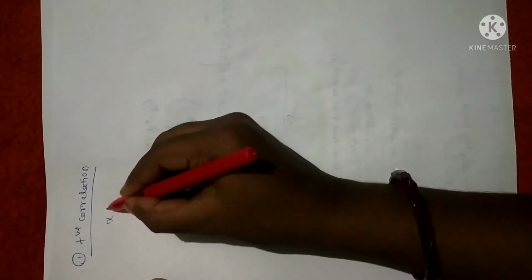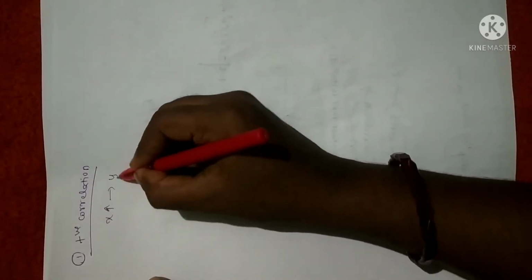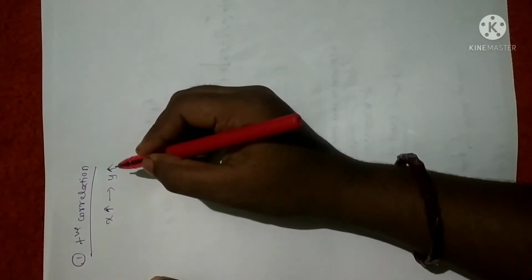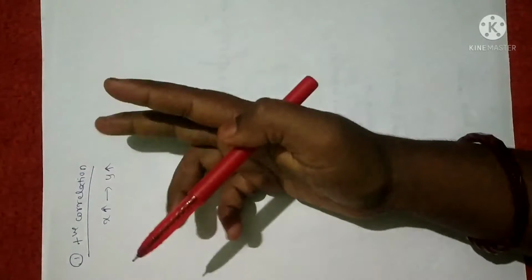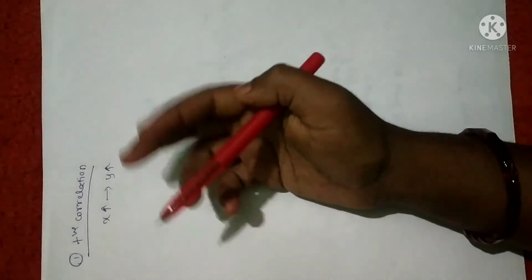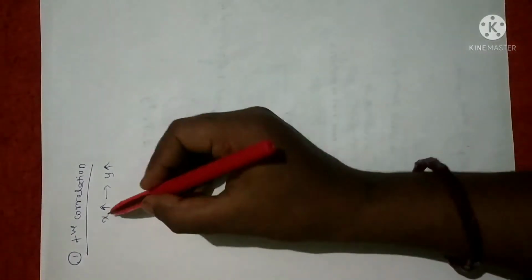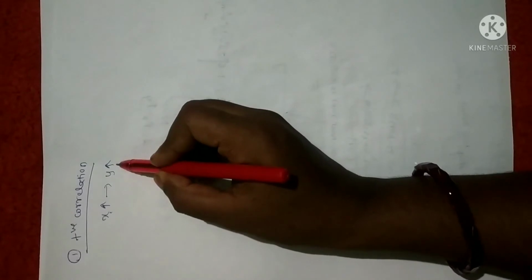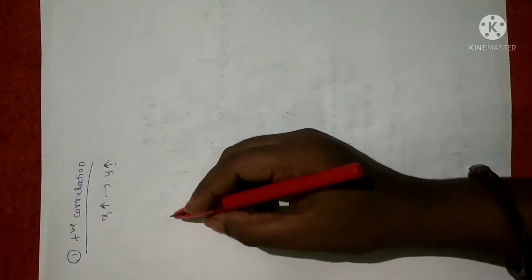So as the name itself indicates, it is positively correlated. In the sense, if you keep on increasing the x value, then y value is also increasing. I'll just repeat. If we have two variables x and y which move in the same direction, that is, if x is increasing, then y should also increase, such kind of correlation is called positive correlation.